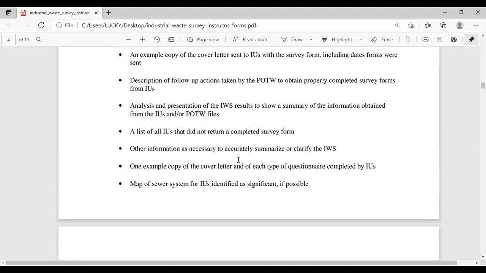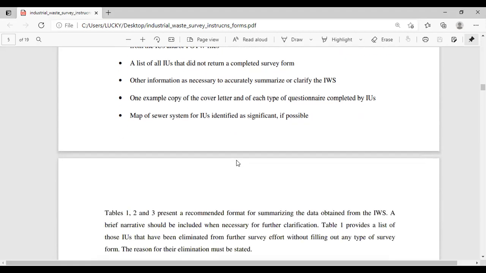Analysis and presentation of IWS results to show a summary of the information obtained from the industrial users and from POTW files. A list of all industrial users that did not return a completed survey form. Other information as necessary to accurately summarize or clarify the IWS. One example copy of the cover letter and of each type of questionnaire completed by industrial users. A map of the sewer system for industrial users identified as significant, if possible.